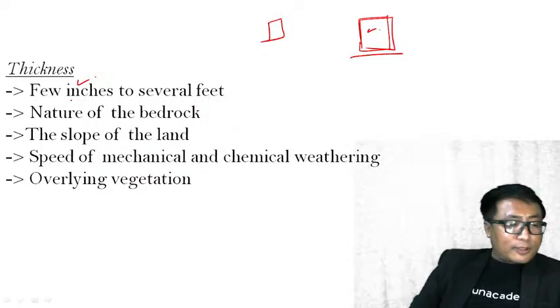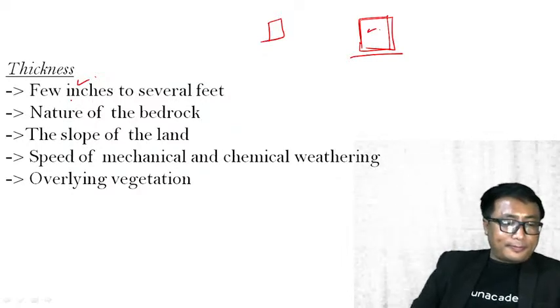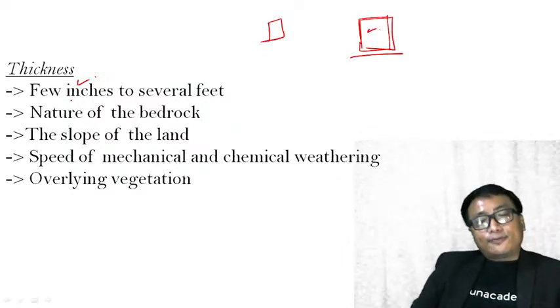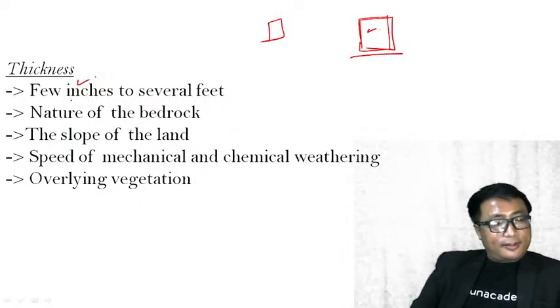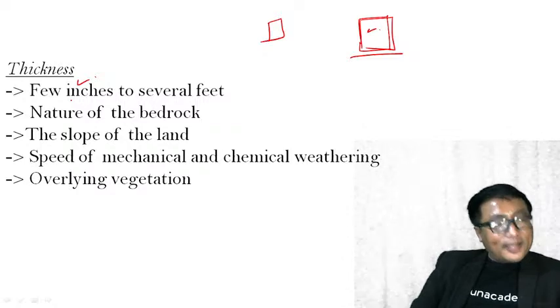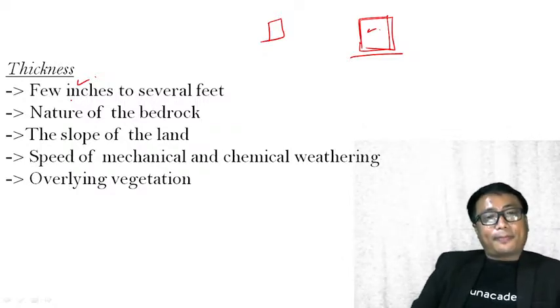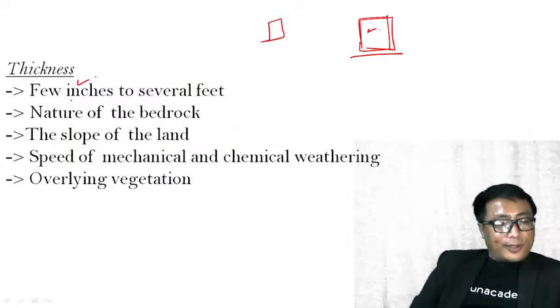The thickness of the soil is also determined by the nature of the bedrock. After all, the soil is formed from the weathering and decomposition of the bedrock. Some rock is hard, some rock is soft, and also remember the climatic conditions at the same time. Clear? The slope of the land also determines the thickness of a soil.